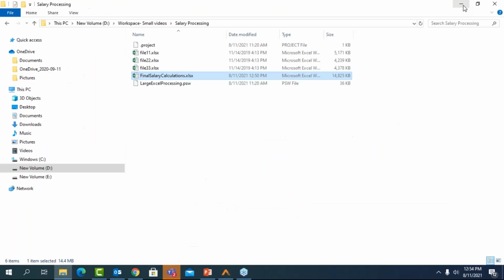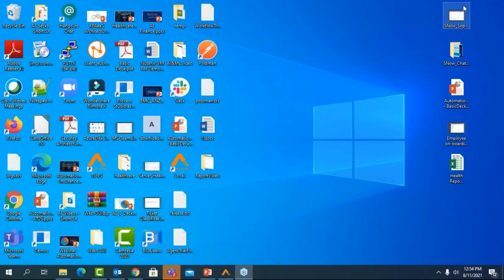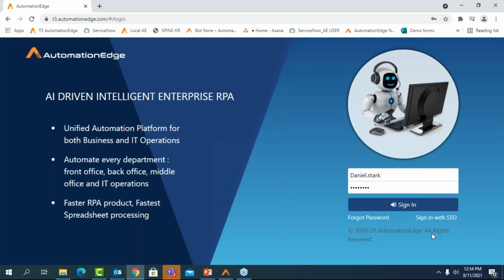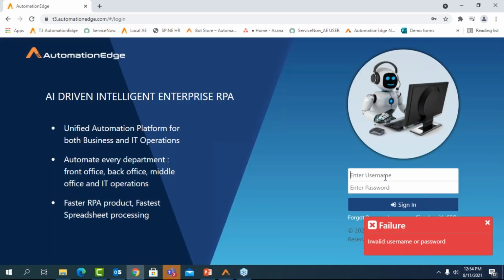I will show you one more process so that you have a complete dashboard, you have reports, you have pivots, and you have interactive dashboards in the output files. For that, I'm going to trigger a report from the Automation Edge UI. So this is a UI from where you can trigger reports from the catalog. Oh, let me just quickly log in here.